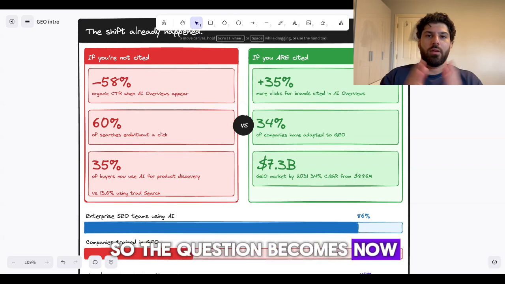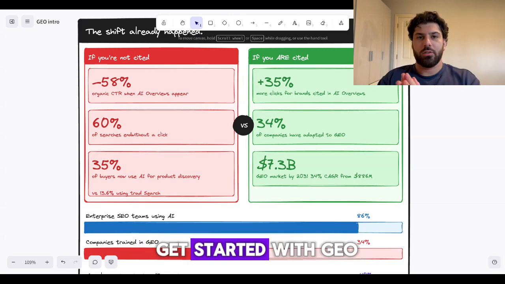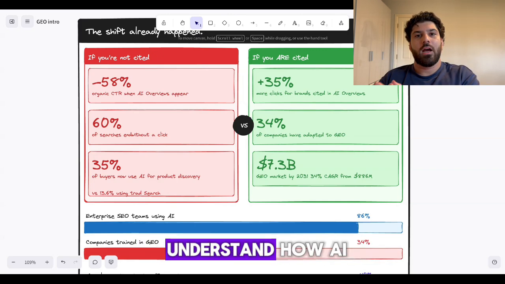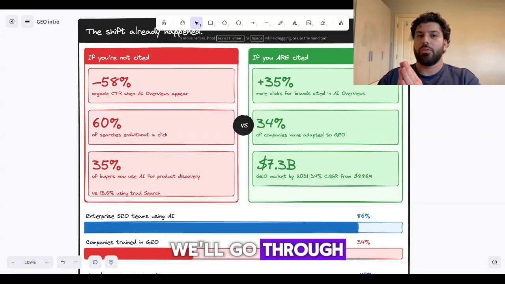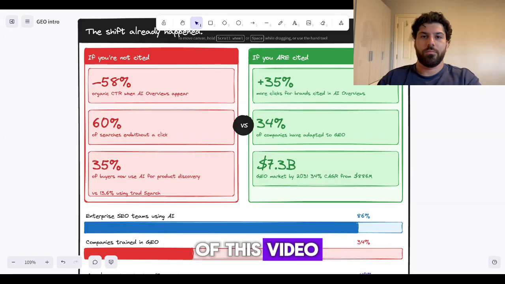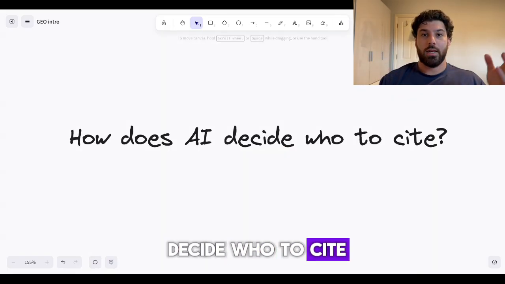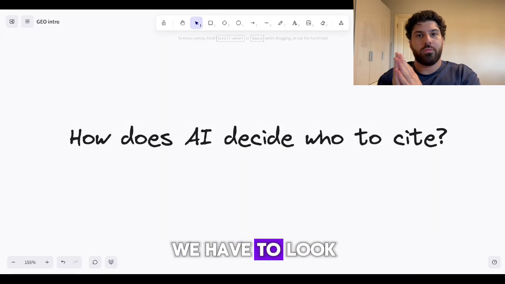So the question becomes now, well, how do I get started with GEO and how can I understand how AI decides to cite different pieces of content? And that's exactly what we're going to go through in the next section of this video. So how does AI decide who to cite and who to ignore? Well, to answer this question, we have to look under the hood.